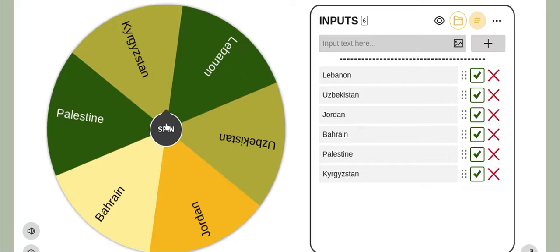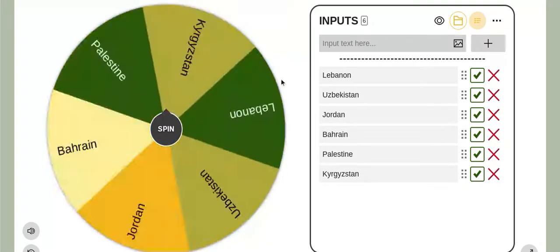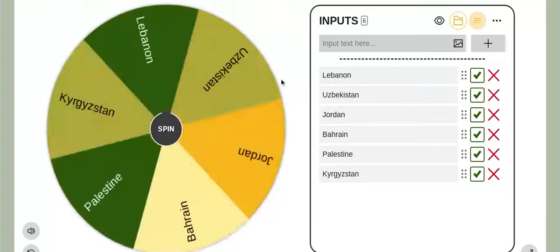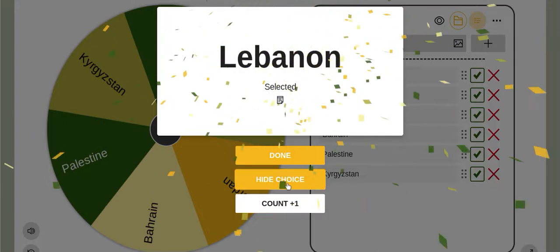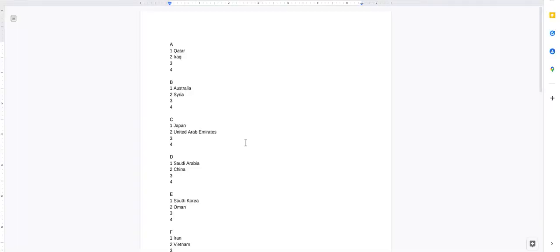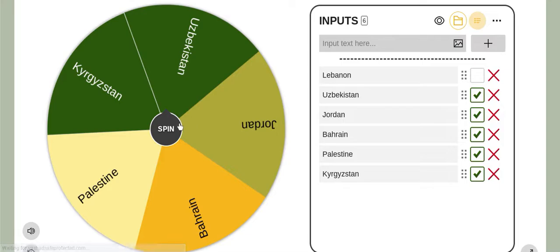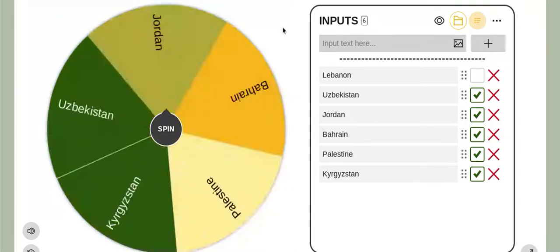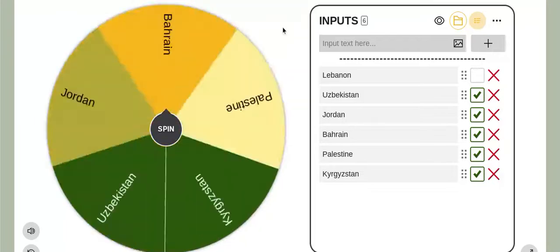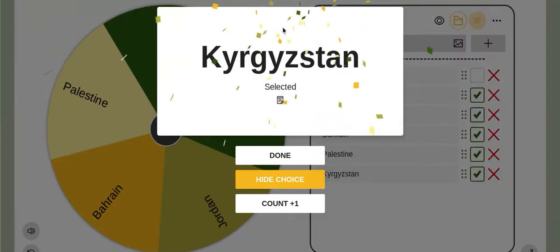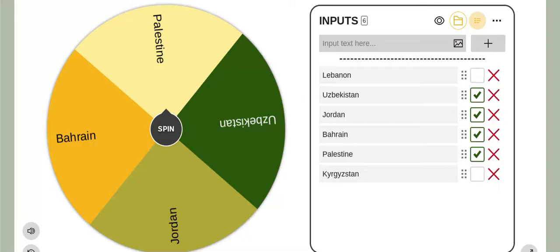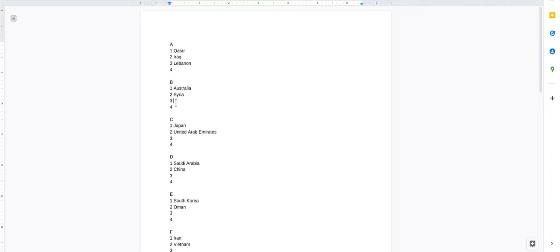Qatar and Iraq will be joined by Lebanon. The only team in this pot that actually made it to the third round, but just because their ranking was bad, they had to be moved to pot 3. Australia, Syria, and it would be pretty funny if it's Jordan or Palestine. Unfortunately, Palestine is not in pot 4, or Jordan's in pot 4, so can't work it out. Oh, it's Kyrgyzstan. They were with South Korea and China last time in Group C.